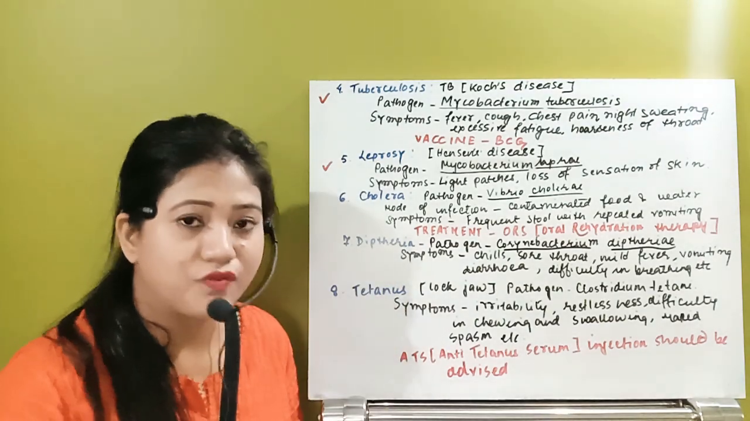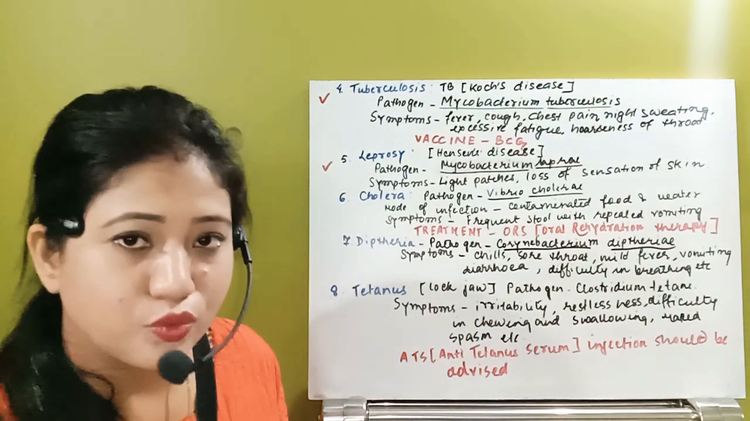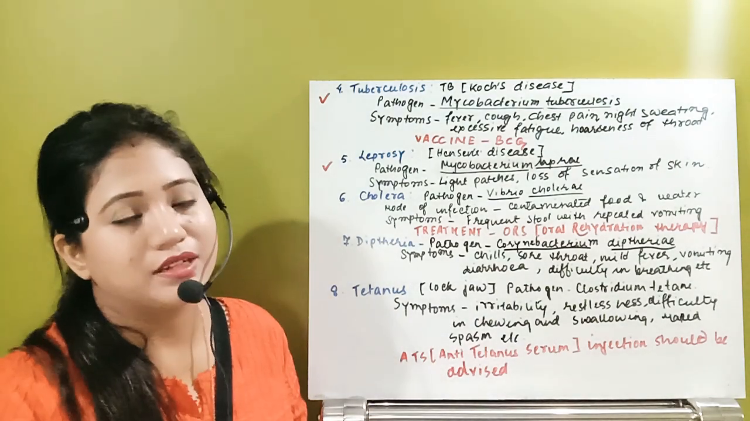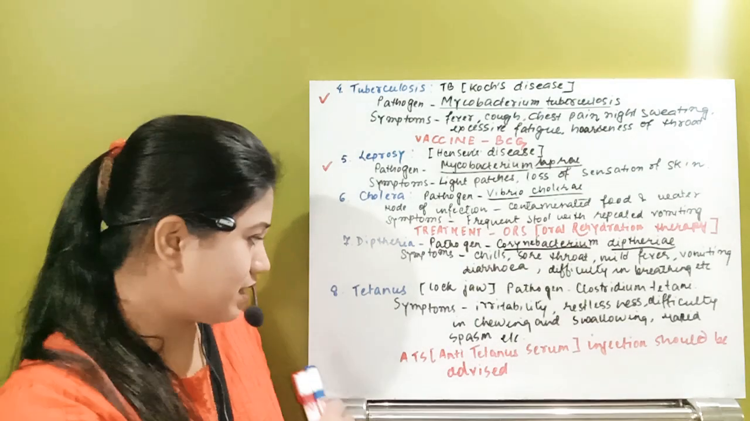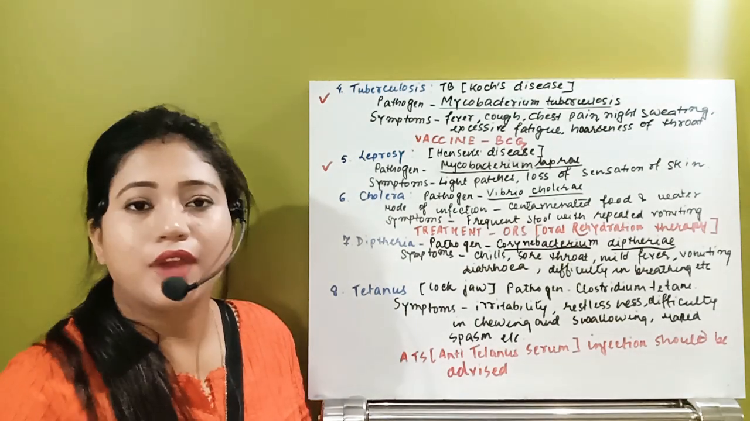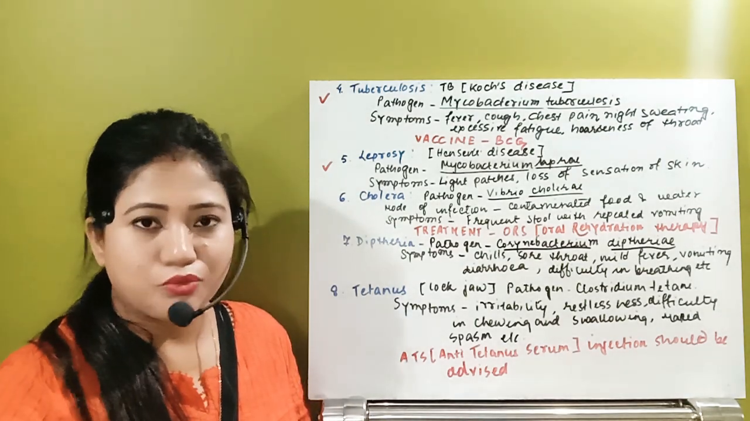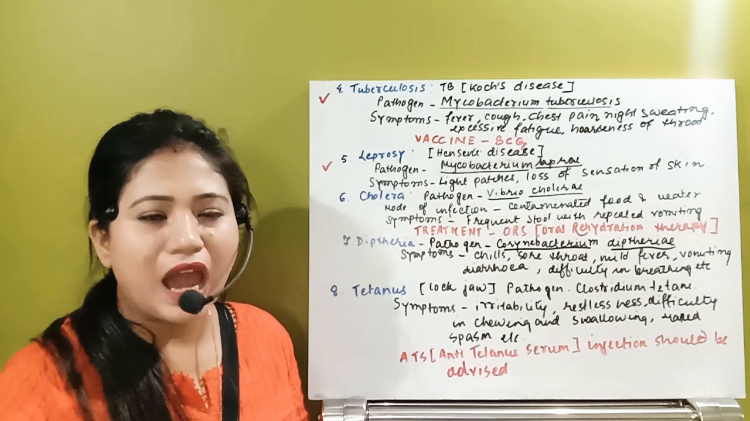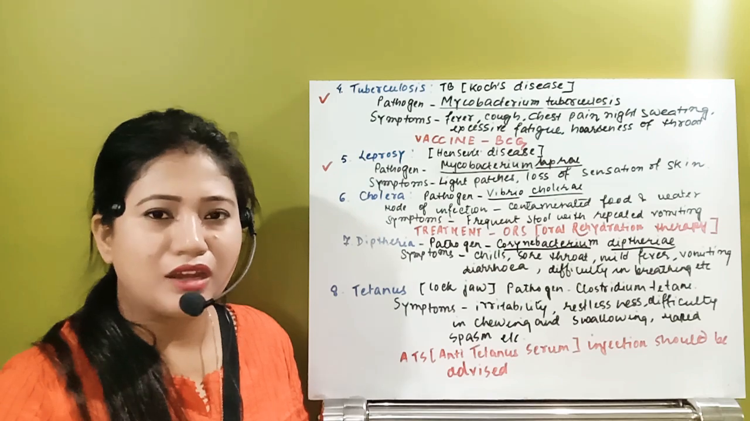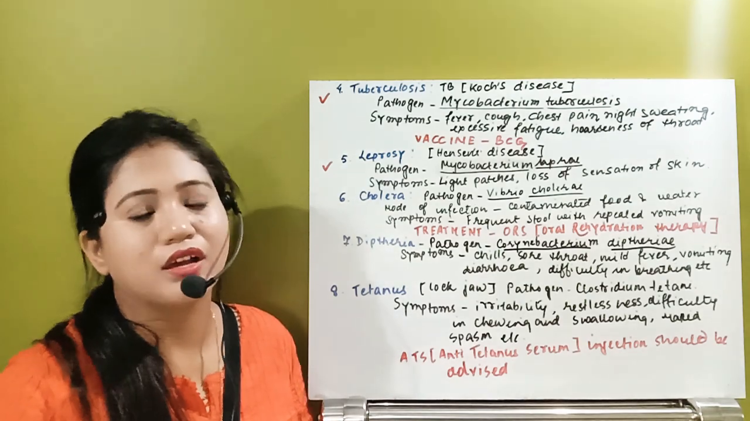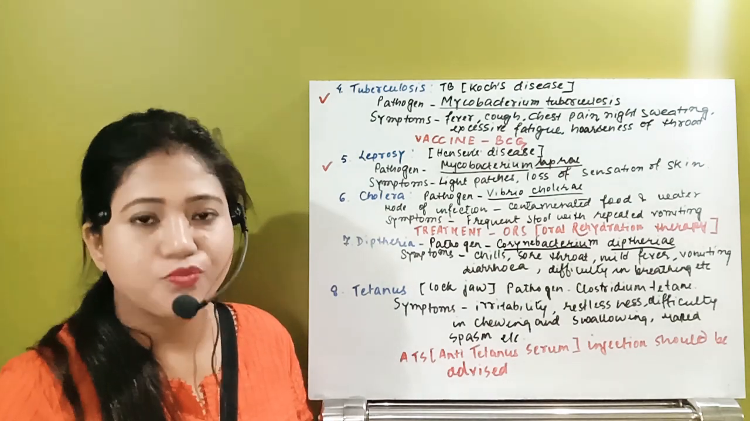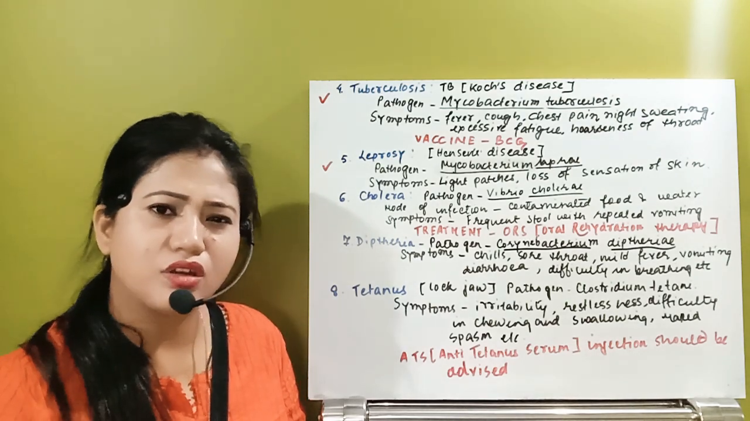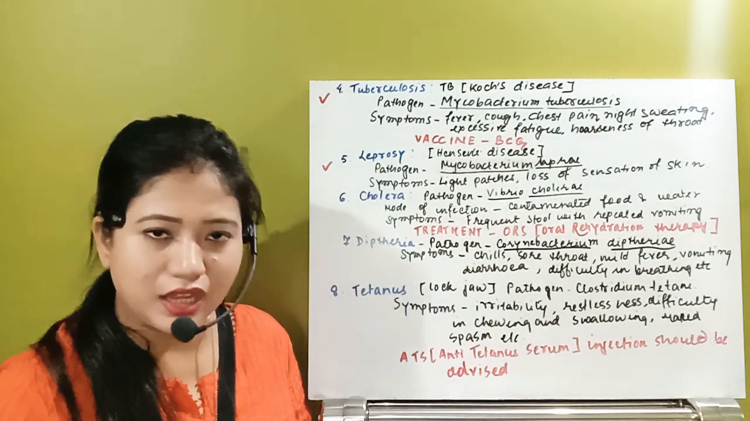And the last type of disease, we will come to the last part of the bacterial diseases, that is tetanus. Whenever you suppose have a cut by any iron or any rusted iron or anything, then you have to take a tetanus injection. So what is the tetanus injection and why do you have to take it?